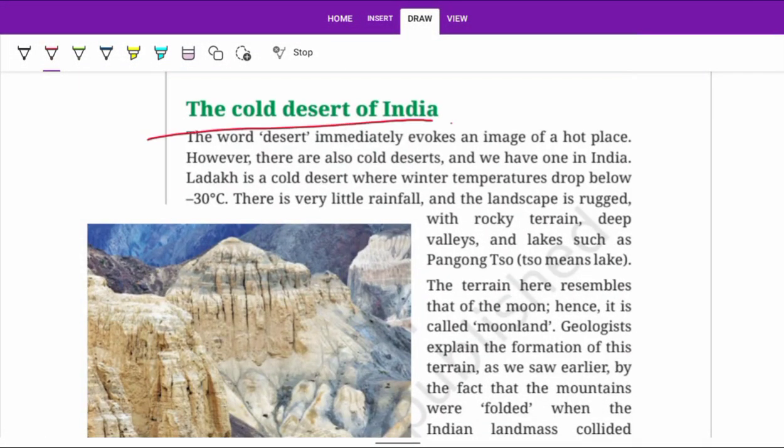The cold desert of India is Ladakh. A desert means a region where the rainfall is less than required. It doesn't mean that a desert should be hot; a desert can be hot or cold. The only requirement is less rainfall. Here the temperature can go to minus 30 degrees Celsius.